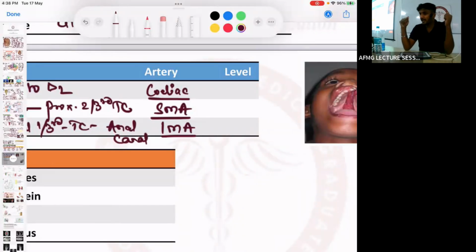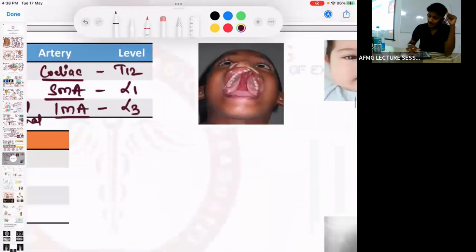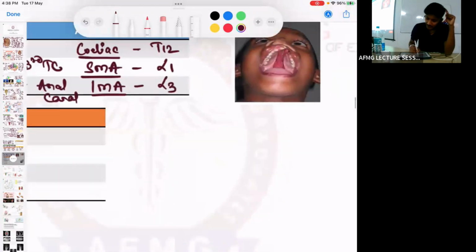So levels पूछे जाते हैं. Celiac artery arises at which level? Celiac trunk at T12, superior mesenteric artery at L1, inferior mesenteric artery at L3. ठीक है. तो इधर abdominal aorta से और एक बात याद रख लो.